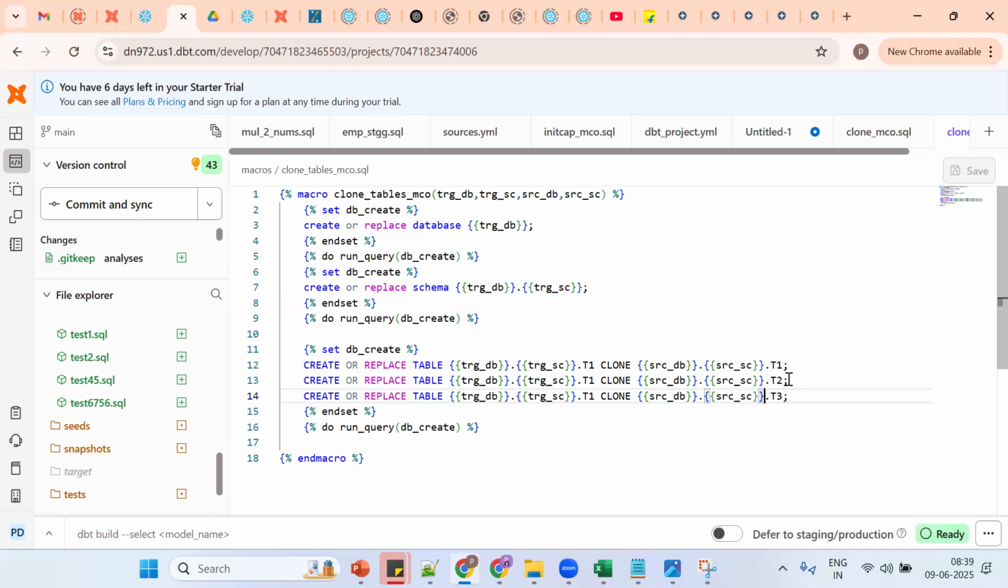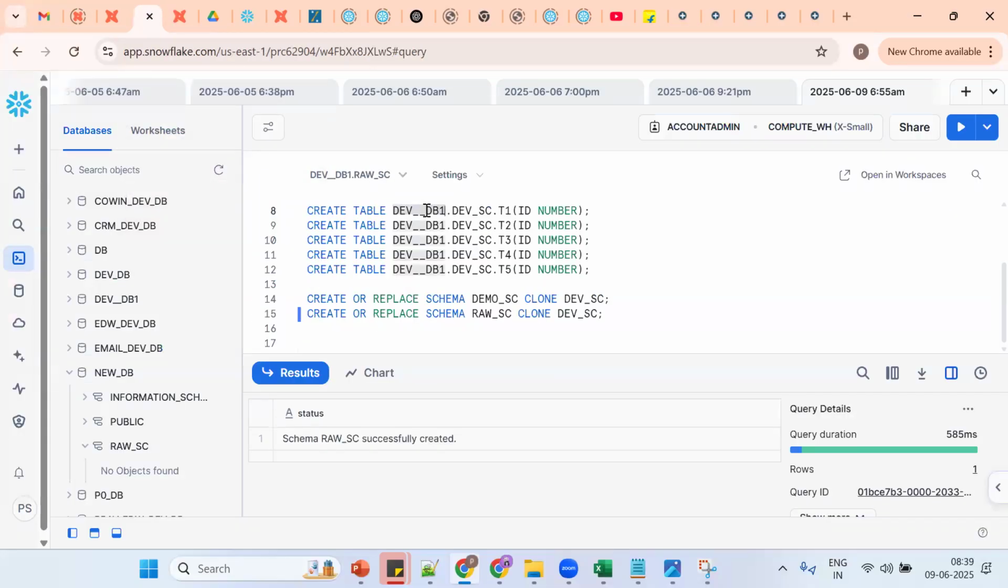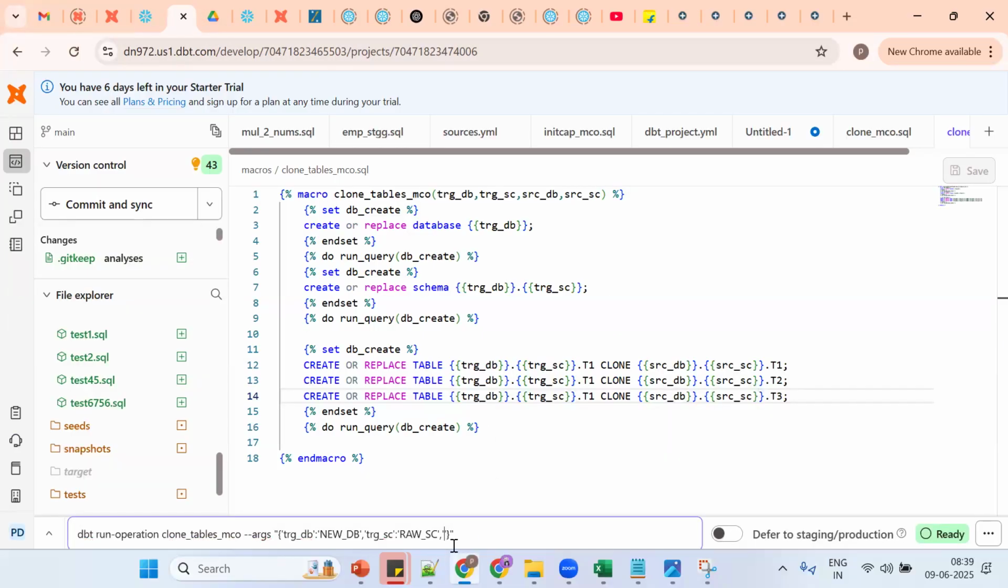So this is the functionality. Now, how to call this one? Tell me. Using the up arrow. What is the source string? Which database is the source? DB. Source schema. You don't put anything else. Target database. Source DB, colon. SRC source schema, colon. You can put the RAS schema, you can give any name.